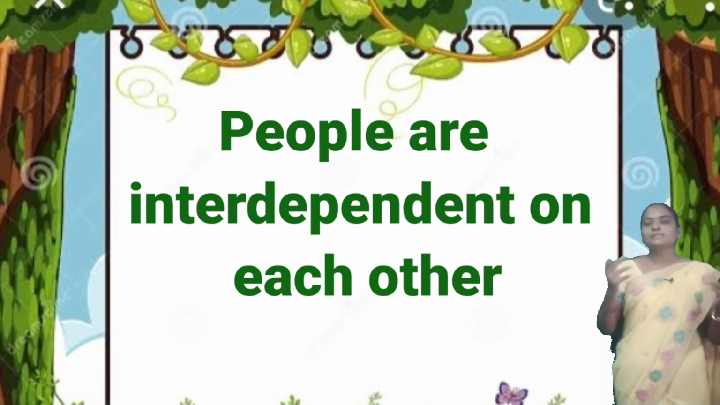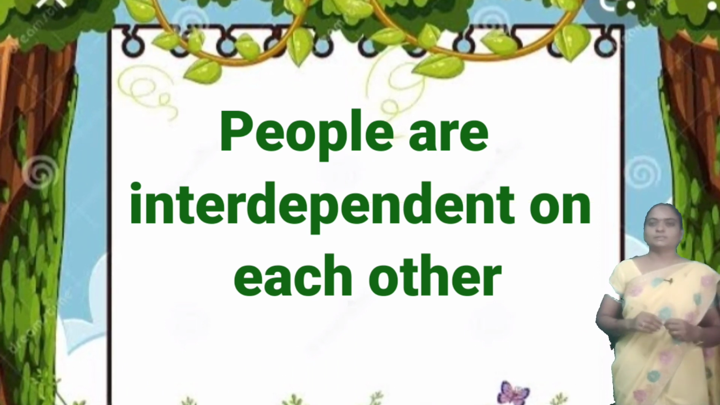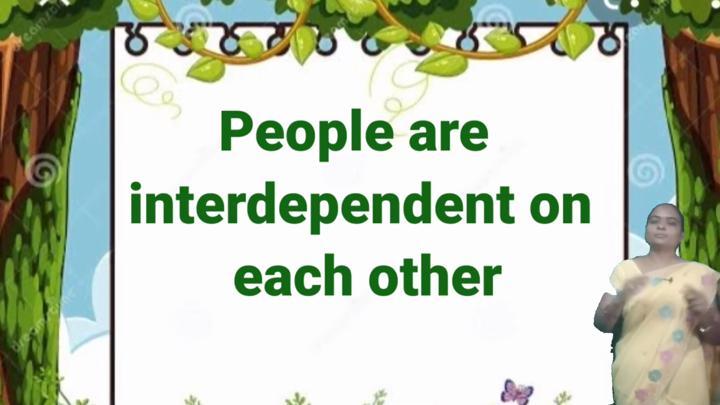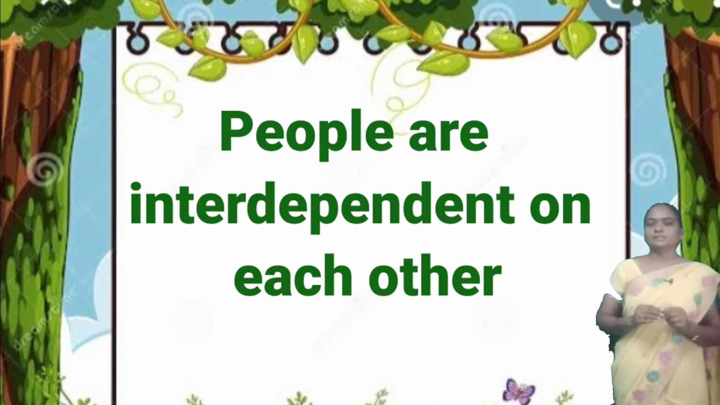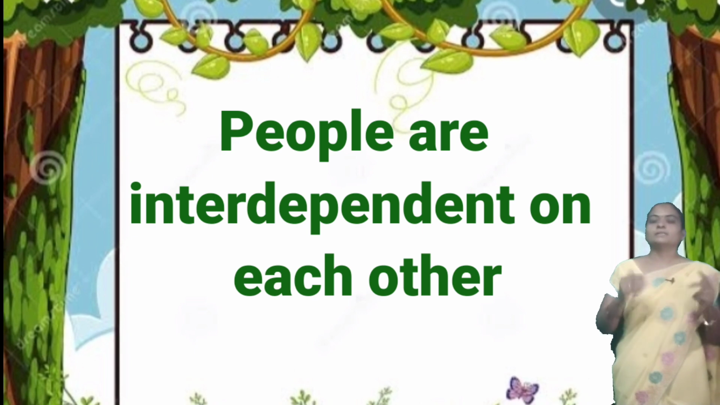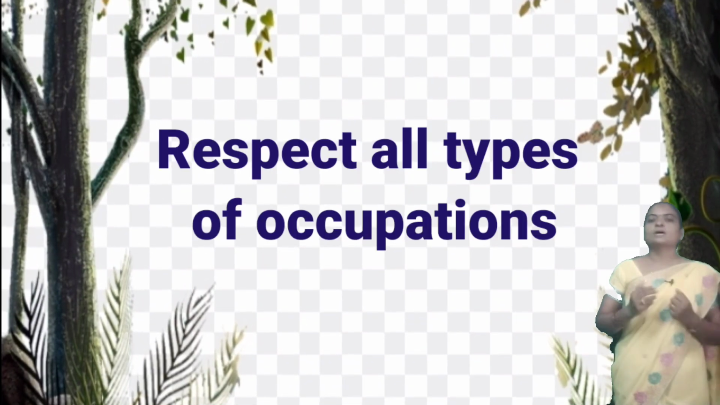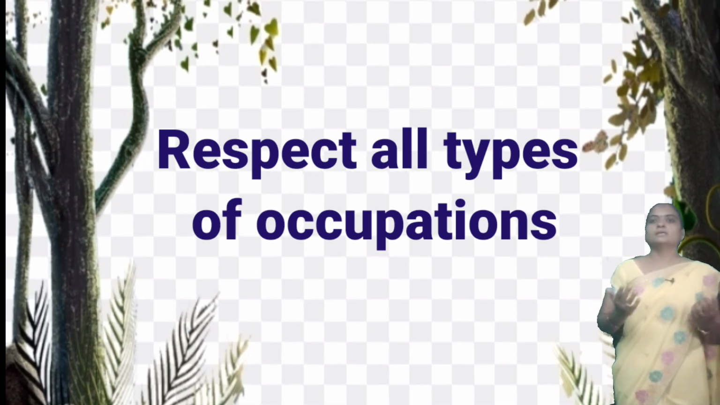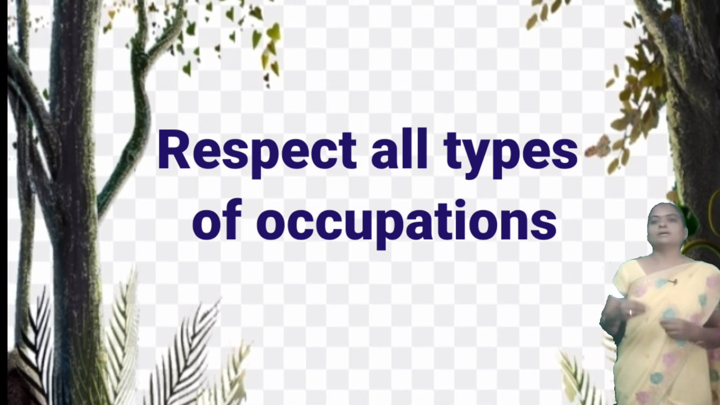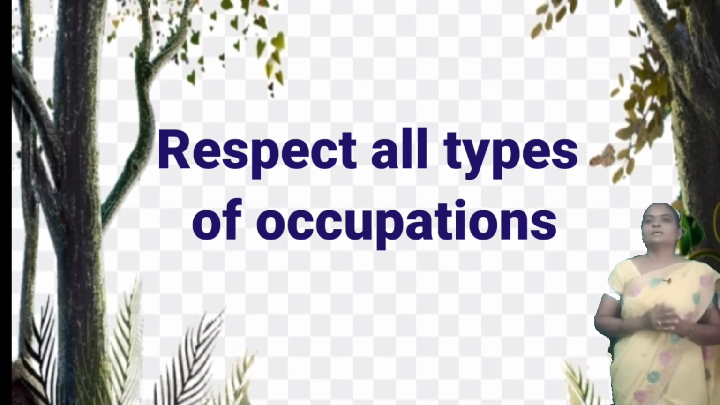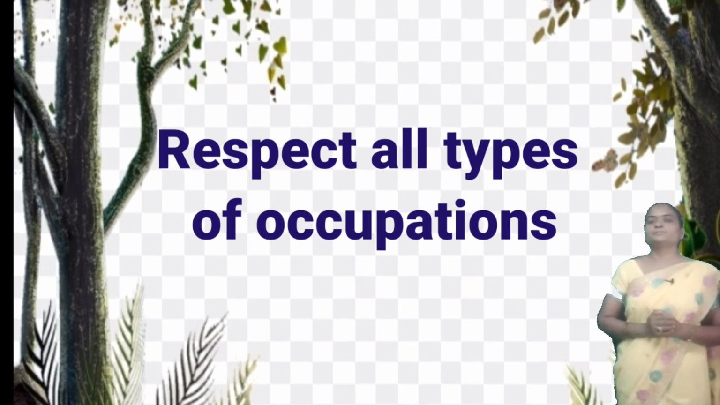In a community, the people are interdependent on each other. For their livelihood and their needs, they depend on one another. And in a community, they respect all types of occupations. What are occupations? Occupation is nothing but a job or a profession. So we should respect all occupations in a community.